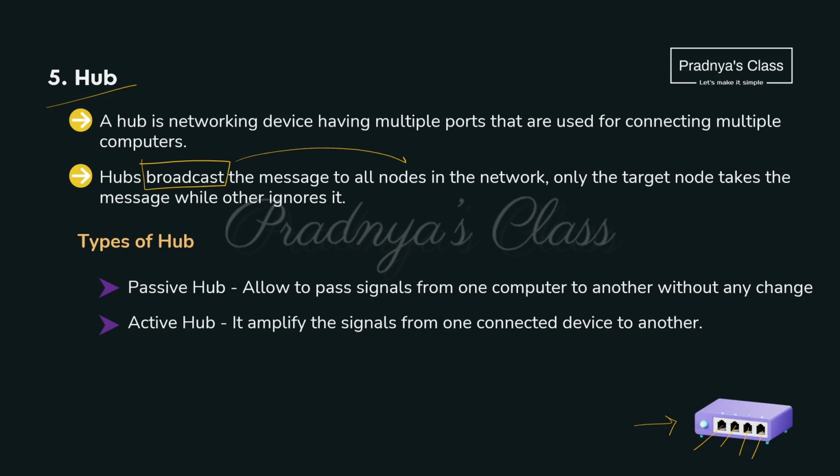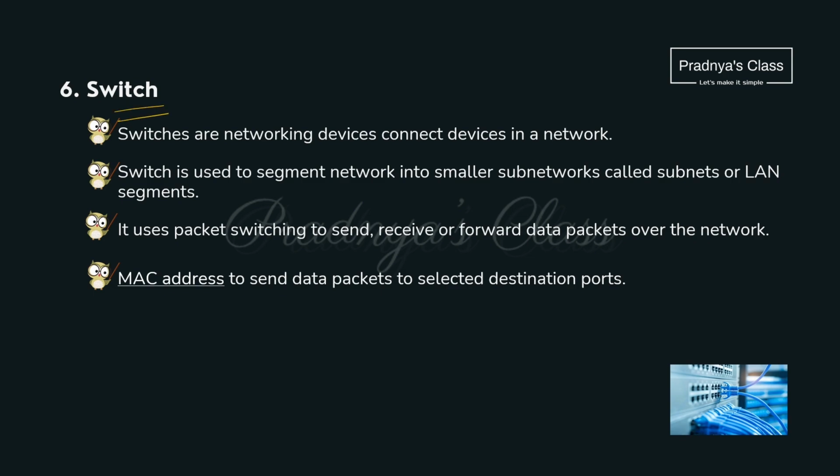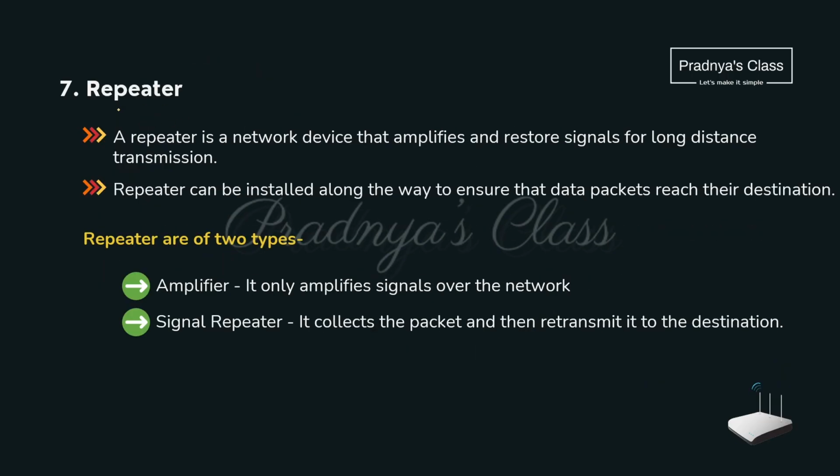Here is the improved version of the hub, that is the switch. This is also a device where we can connect multiple devices. A switch will not broadcast the message to all the ports. It will use packet switching and with the help of the MAC address, it will send that packet to the destination port. Then one more network device we have is the repeater. It will amplify the signal so that the transmission can be extended to a long distance.